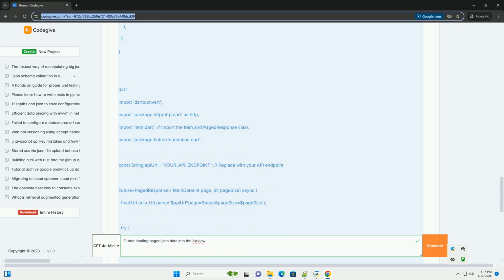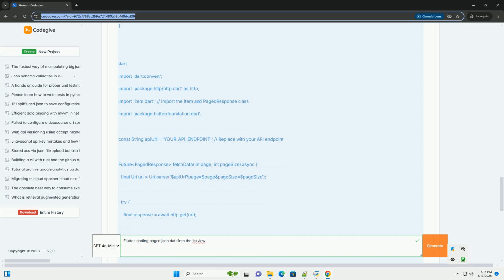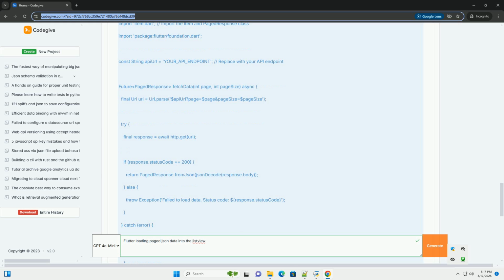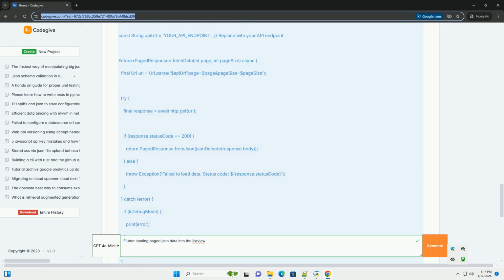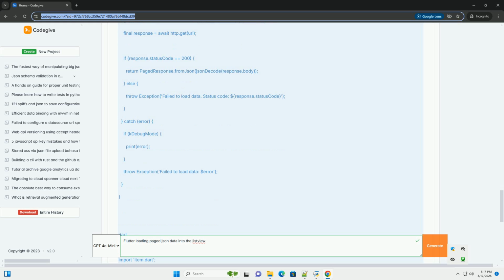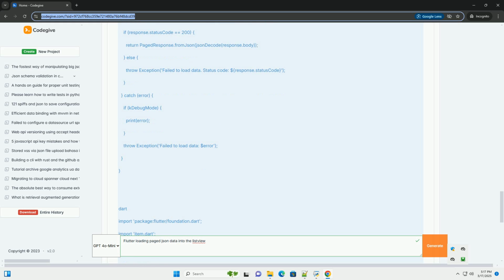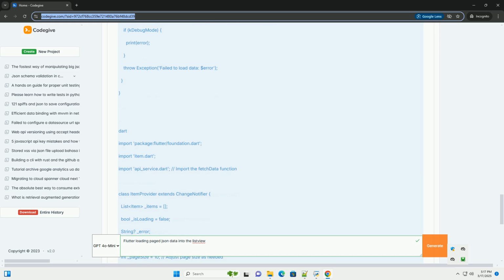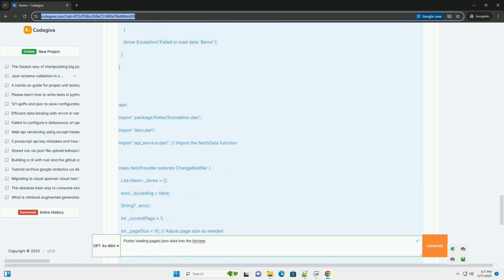scrolls. 6. Error handling and loading indicators, implementing error handling and showing loading indicators to provide feedback to the user. 7. Code optimization and best practices, discussing optimization techniques and best practices for handling large data sets.